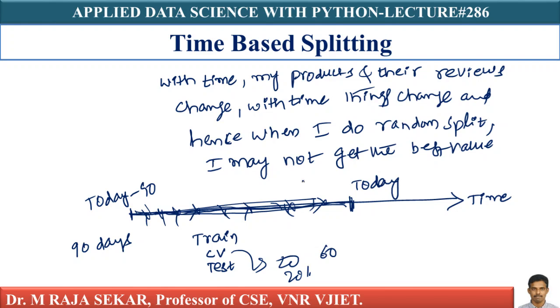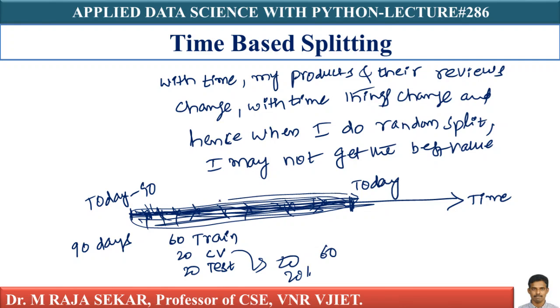I am collecting data randomly from the last 90 days and keeping 60% in training, 20% in cross validation. Randomly I am getting data from this entire region, from today minus 90 to today, because I am using random sampling. My training data, cross validation data, and test data can all come from anywhere.